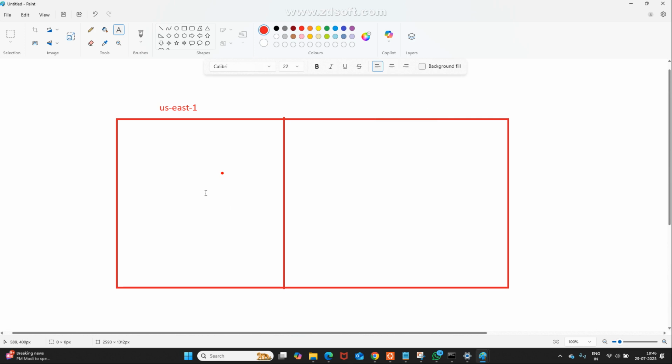In US East 1, I have one EC2, and similarly here I also have one more EC2. Assume this EC2 instance has a welcome message. I don't want to retype it here, I want to get this message here. This is confidential data, no one can see it, no one can touch it, but I want to get the same data here. What to do?